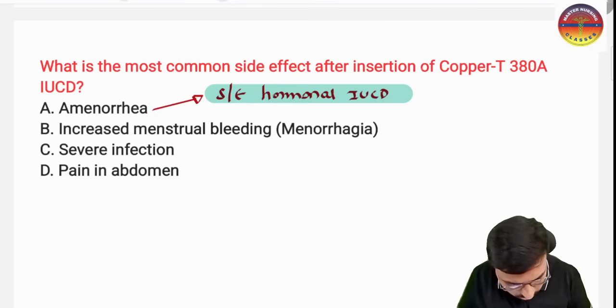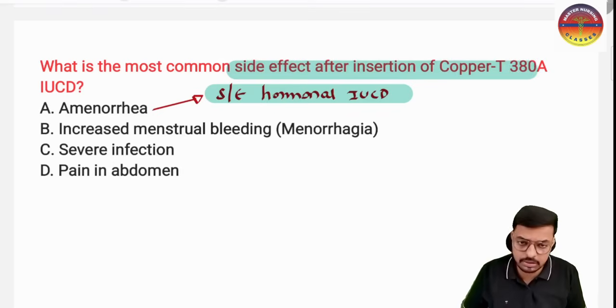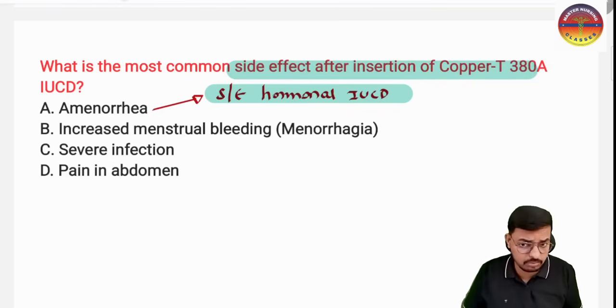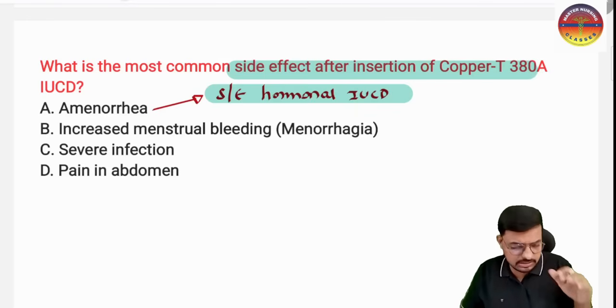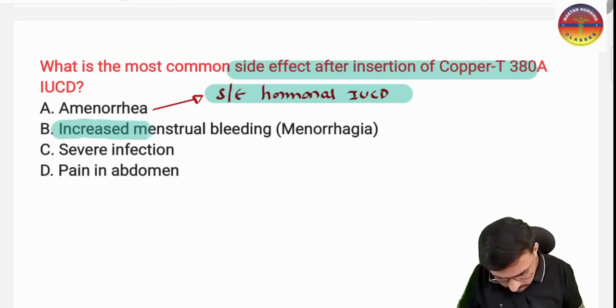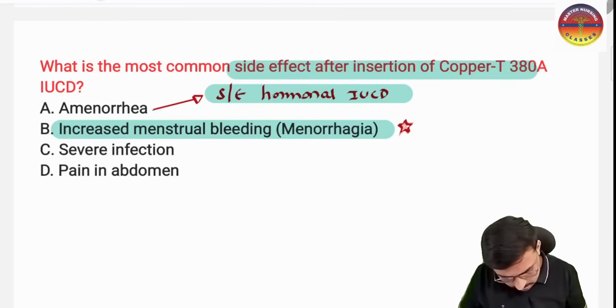They are asking about the most common side effect of the copper T380A. That is very important to keep in mind: the hormonal IUCD decreases the bleeding and copper IUCDs increase the bleeding. Increased menstrual bleeding, or menorrhagia, is the most common side effect of copper T380A insertion.